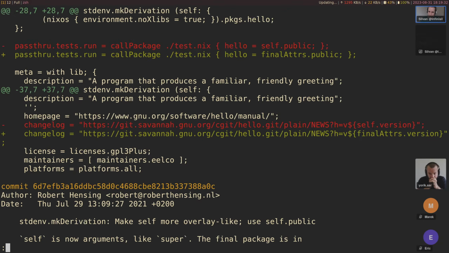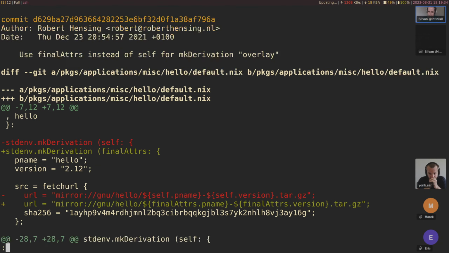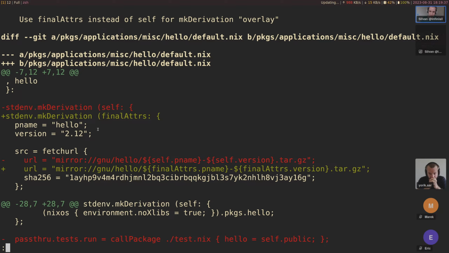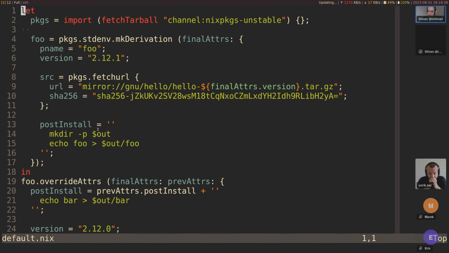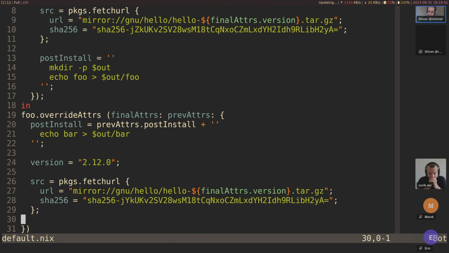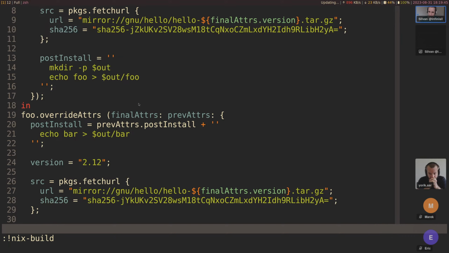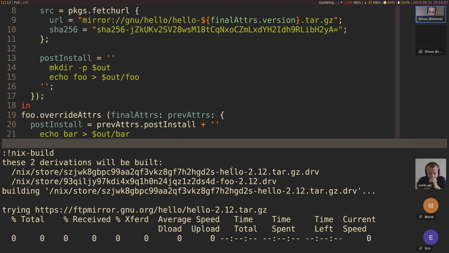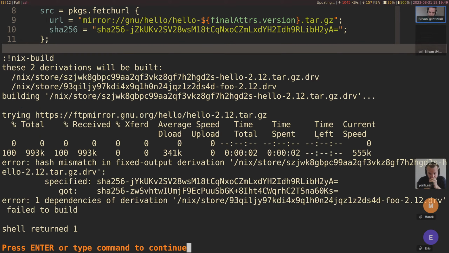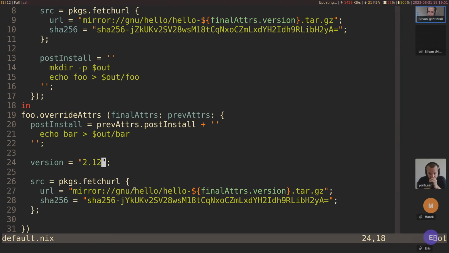This is a bit weird. Okay, 2.12 apparently. Okay, 2.12. Like this, and nix build. And we get a hash, and then we can do that.